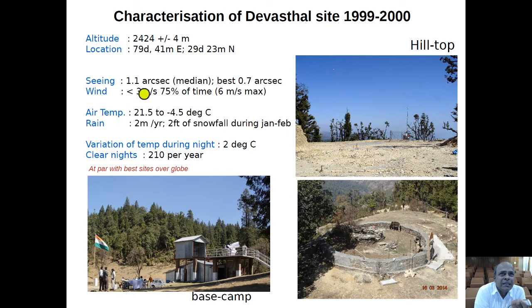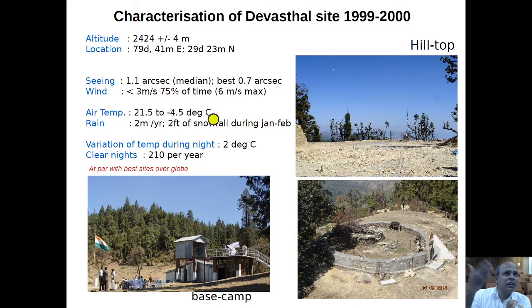Seeing at Devasthal, this is FWHM. At the Devasthal site, we obtained 1.1 arc second FWHM, and the best we have got is 0.7 arc second. Remember, this measurement was done almost at ground level, a few meters above the ground. And the wind was less than 3 meters per second for 75% of the time. So this is a median wind site.